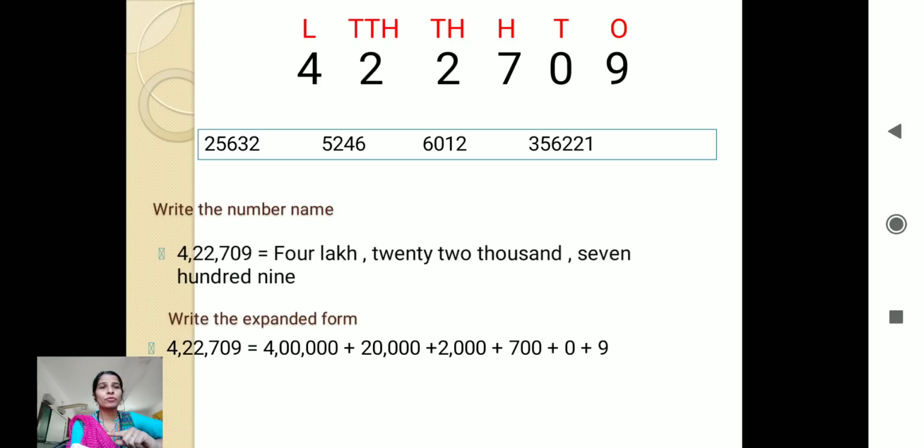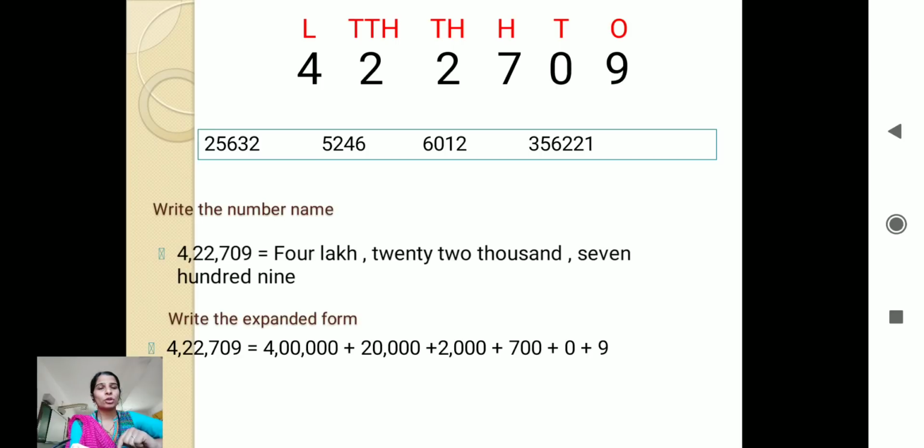Lakhs place. So 4 will be followed with how many zeros? 5 zeros. So you can see the expanded form: 4 lakh plus 20,000 plus 2,000 plus 700 plus 0 plus 9. So this we have learned with thousands place, 4-digit numbers and 5-digit numbers also. Now we are doing it with 6-digit numbers also.